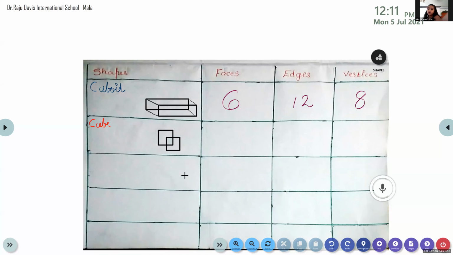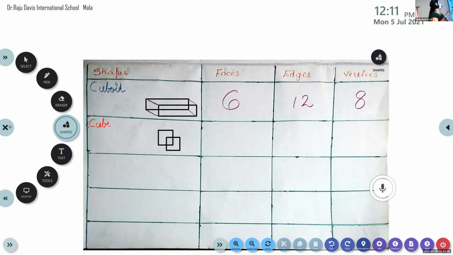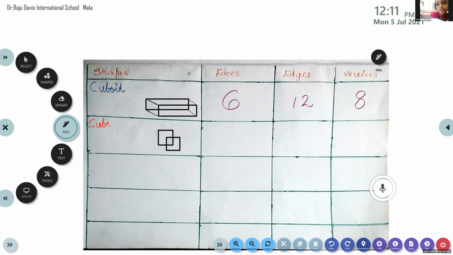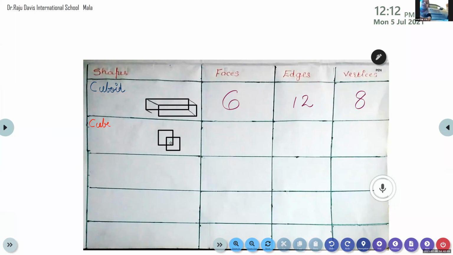Those who have completed, you can join the corners of the squares. After drawing these two squares, join the corners. Those who completed, please wait for others.